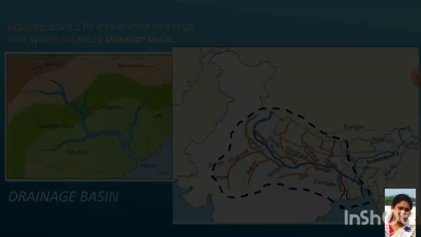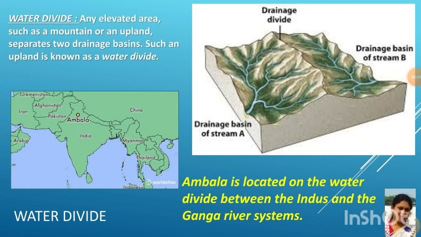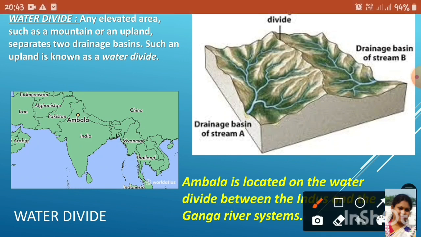Next, what is a water divide? If any elevated area such as a mountain or upland separates two drainage basins, such an upland is known as a water divide.